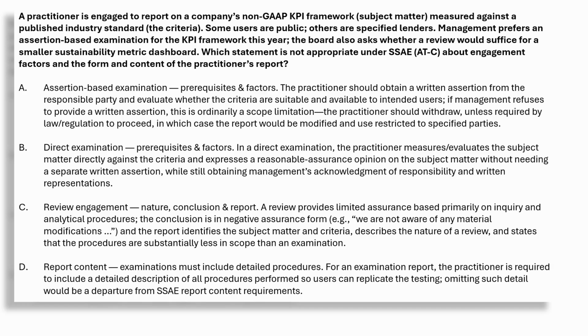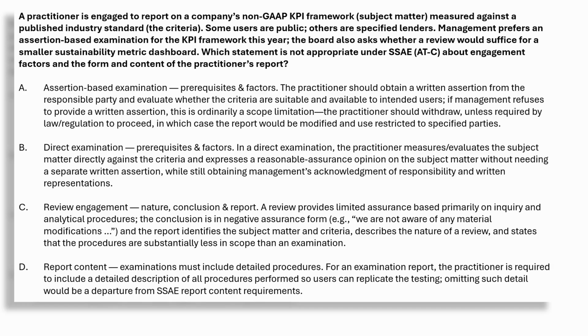Option A, assertion-based examination. This is accurate. In an assertion-based exam, management must provide a written assertion. If they refuse, that's a scope limitation. The practitioner should normally withdraw. If law forces them to proceed, the report must be modified and restricted to specified users. That is consistent with ATC 105 and ATC 205.